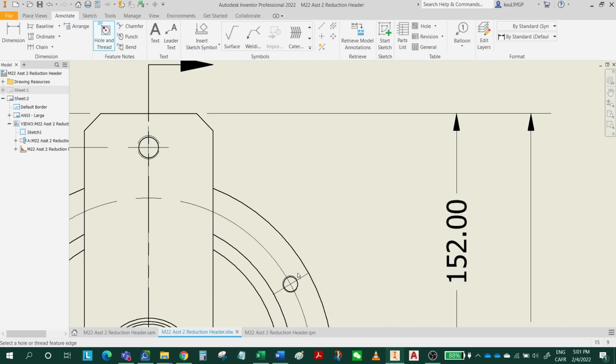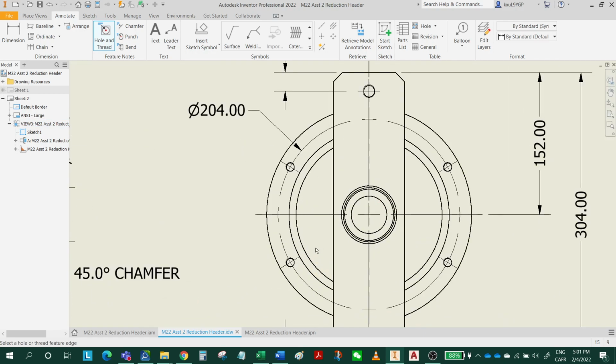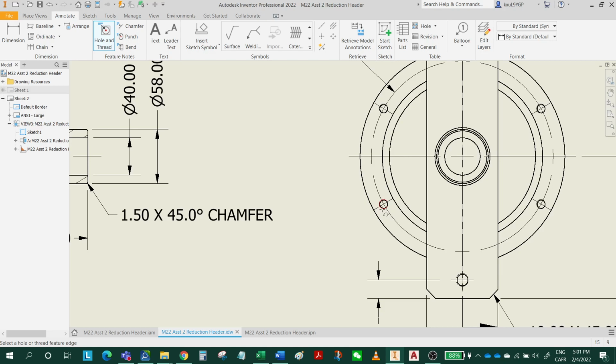So I'm going to put it here. I'm going to find a location where it's easier to put. I'm going to put it here, right? Now, actually, I want this to be through. It's not 20 depth. So the thread is...